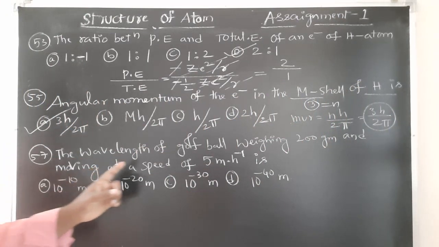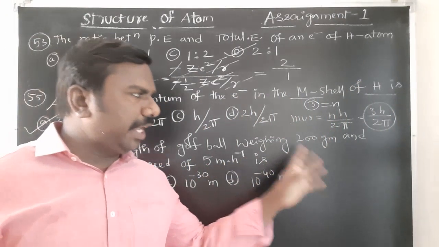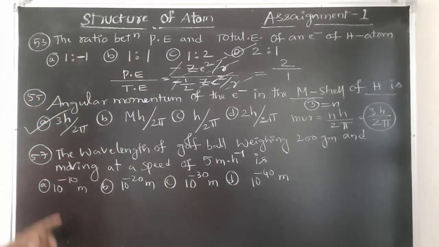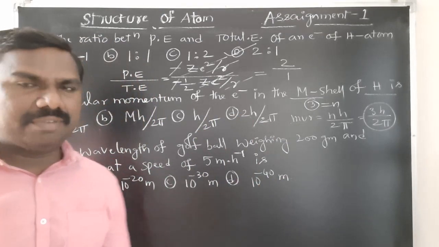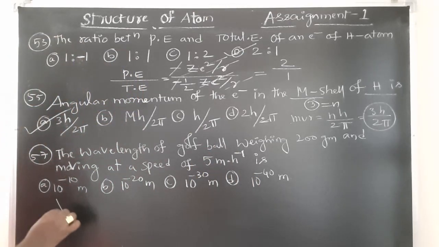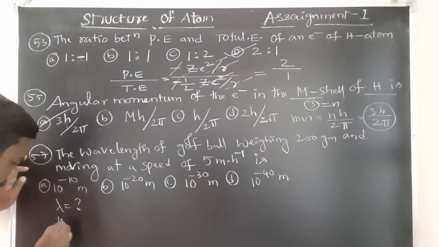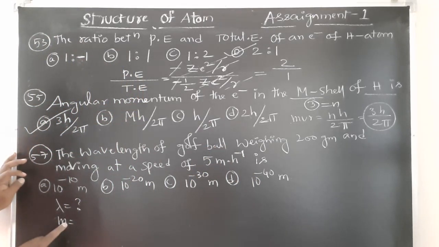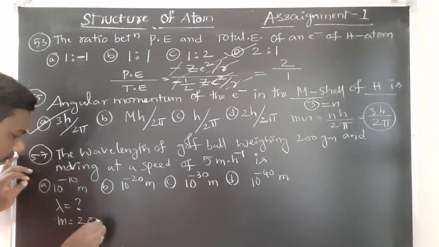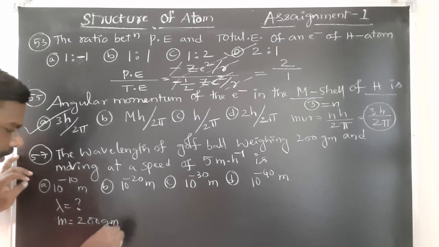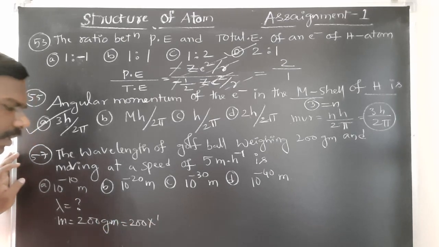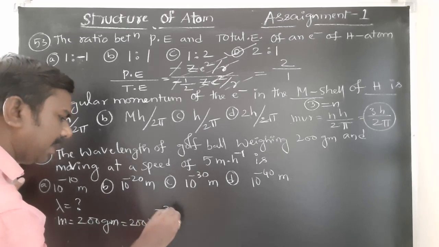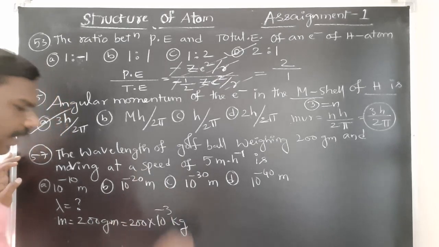Next, the wavelength of golf ball weighing 200 grams and moving with a speed of 5 meters per hour is, wavelength they are asking. It means lambda is equal to how much? And mass given already students. What is the mass given? 200 grams. 200 grams will be taken as 200 into 10 to the power of minus 3 kgs I am taking.